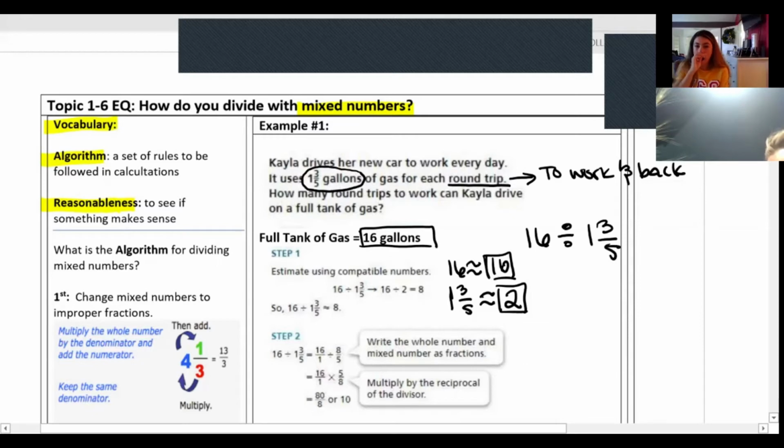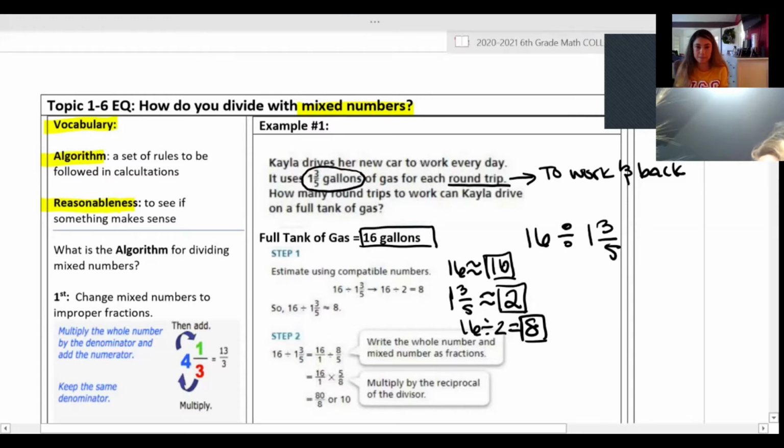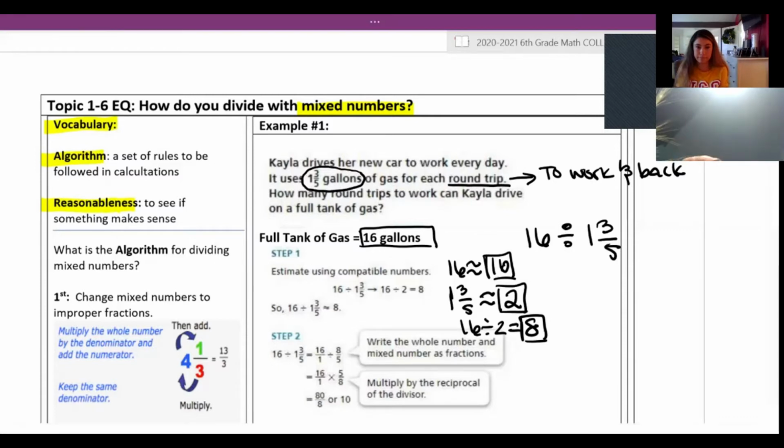So if you want to look at this as an entirety, 16 divided by 2 is 8. So we know that a reasonable answer for this specific division question would be 8. So when we solve 16 divided by 1 3/5, we'll know if our answer is reasonable and correct if it is very close to it.